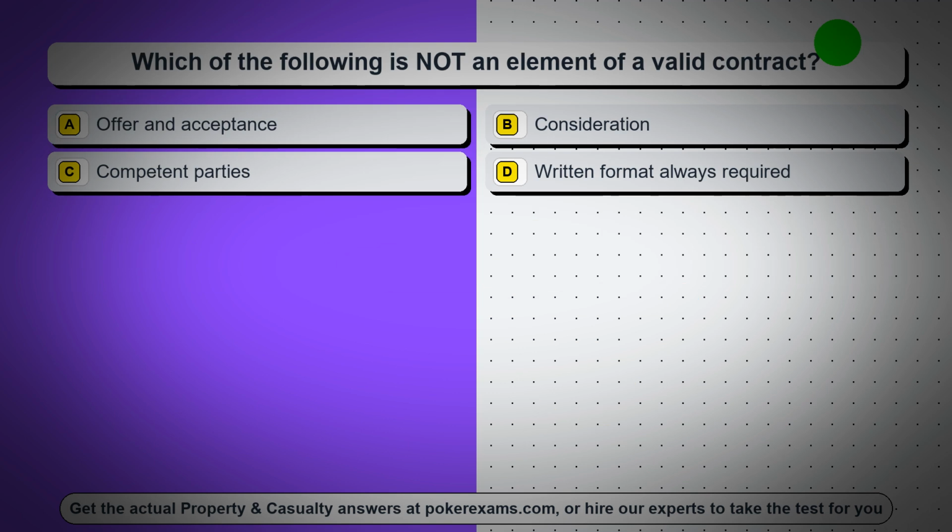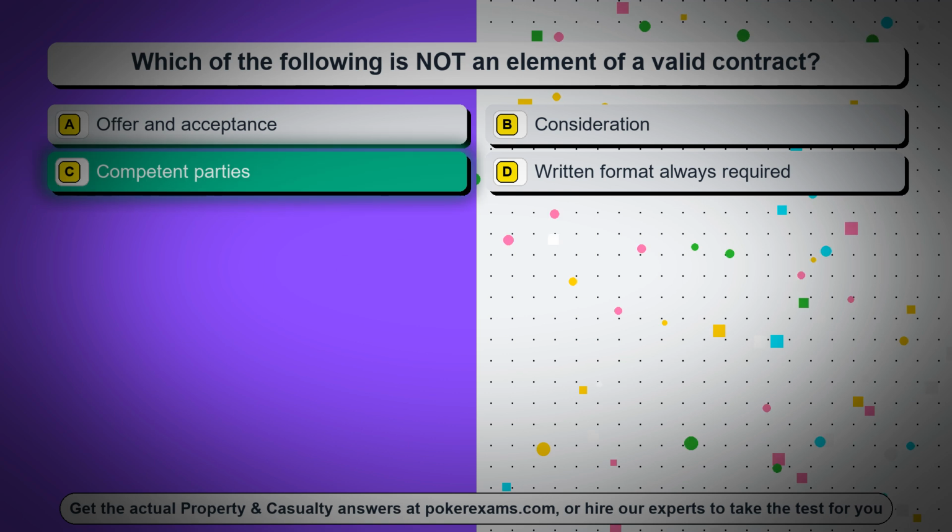Question 2. Which of the following is not an element of a valid contract? Option A, offer and acceptance. Option B, consideration. Option C, competent parties. Option D, written format always required. The correct answer is option C, competent parties.